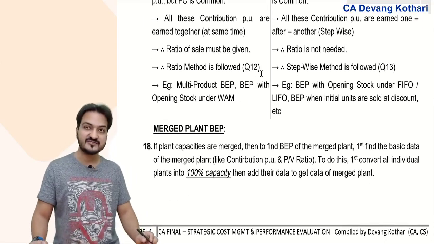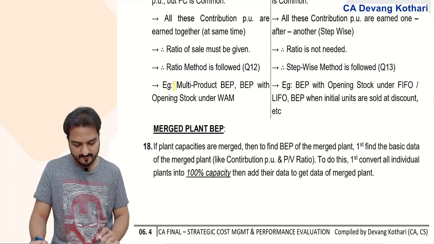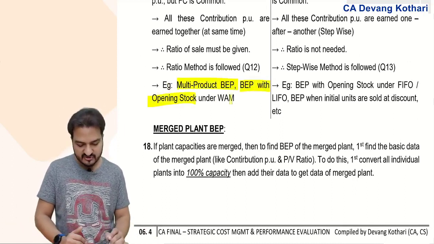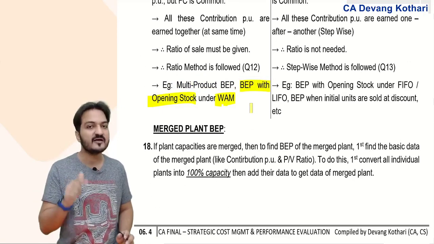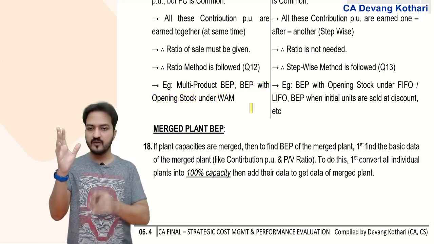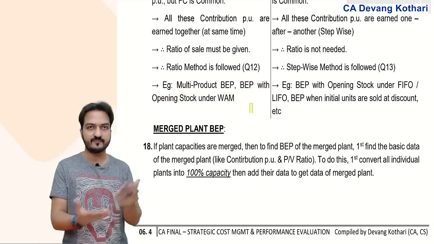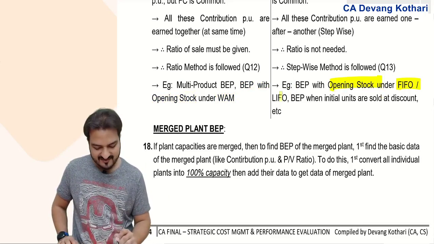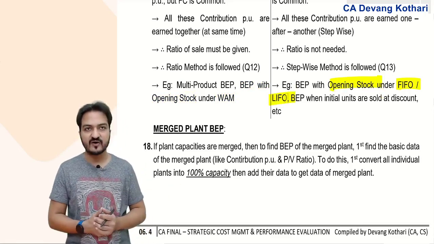Other examples for the same can be like this: multi-product BEP, yes, we follow the ratio method. BEP with opening stock, when the weighted average method is asked, yes, again a ratio method. Why? Because under weighted average, opening units and current year units are sold together. And when there is BEP with opening stock under the FIFO method or LIFO method, you need to follow the stepwise method.